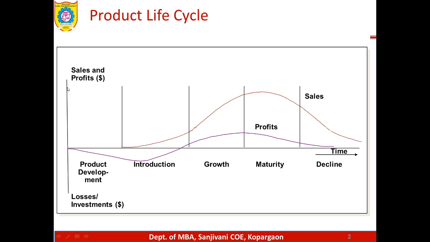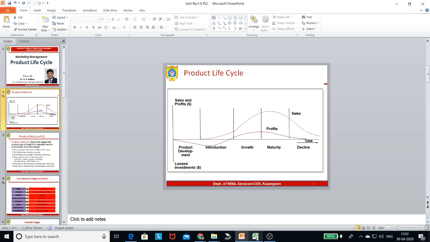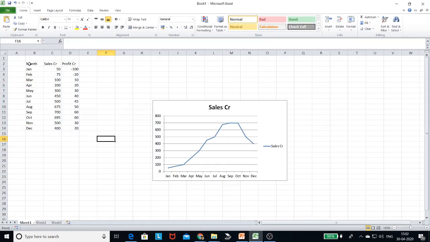Whenever you have to draw the product life cycle, you should have sales figures in hand, and then you can draw the graph. These are just a hypothetical ideal graph of the PLC. Take an example: suppose this is an Excel sheet, and I have taken the months January, February, March, April, May, June, July, August. This is the time.